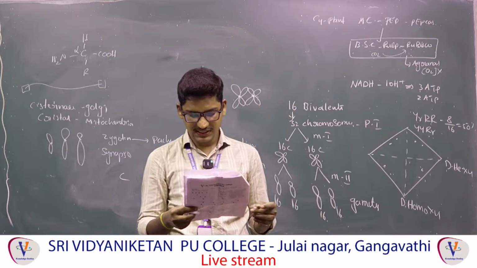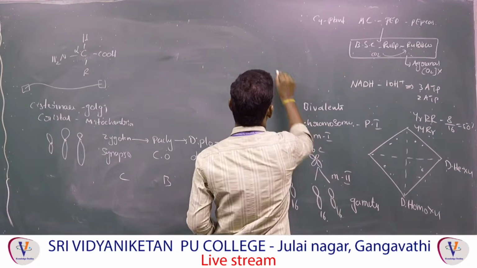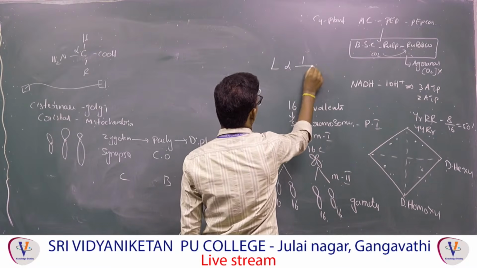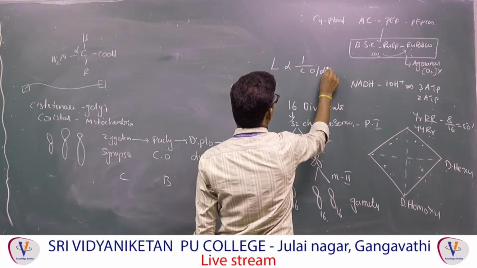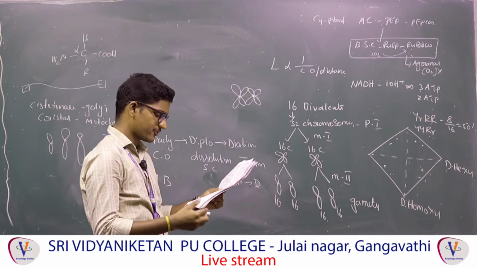Okay, which of the following is incorrect regarding the linkage? The fourth option is incorrect. Why? Because linkage is inversely proportional to crossing over or distance between the genes. What they are saying is directly proportional, that's why it is going to be wrong.